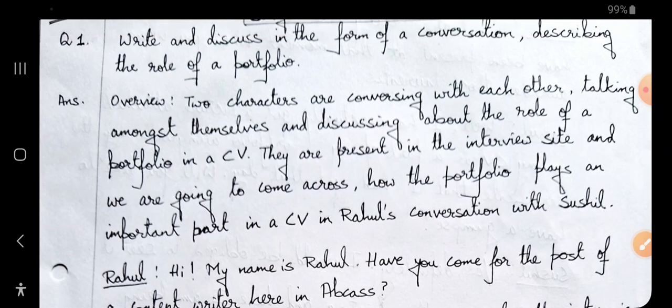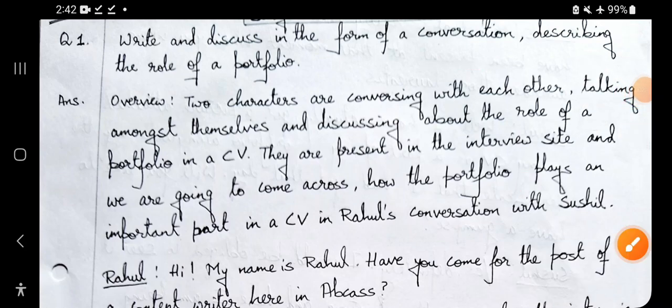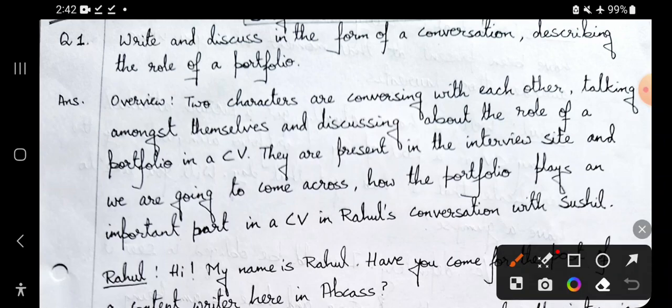Okay, so यहाँ पर आप देख सकते हो कि this is a conversation thing, and conversation or dialogue writing, whatever you call it, has two names. So today we'll be looking at a sample. If you see, the question starts with: write and discuss in the form of a conversation describing the role of a portfolio. Yes, और यहाँ पर you can add among two friends. ठीक है, write and discuss in the form of a conversation describing the role of a portfolio among two friends.